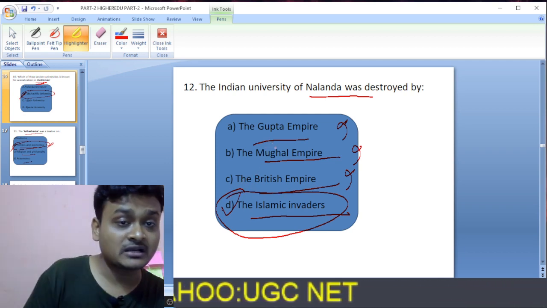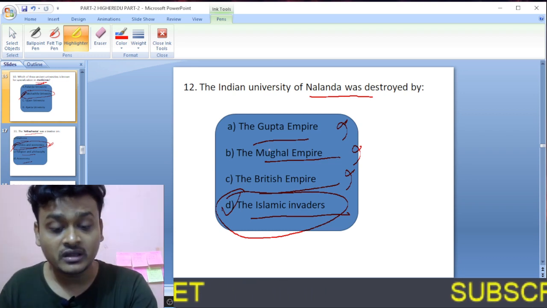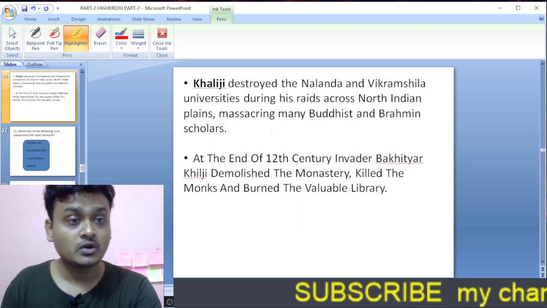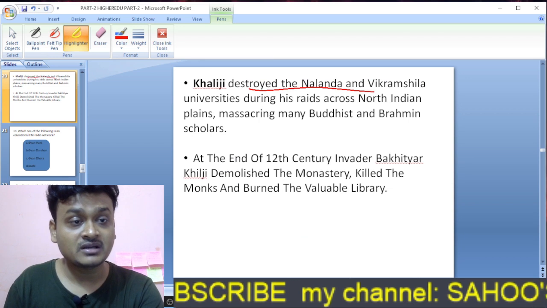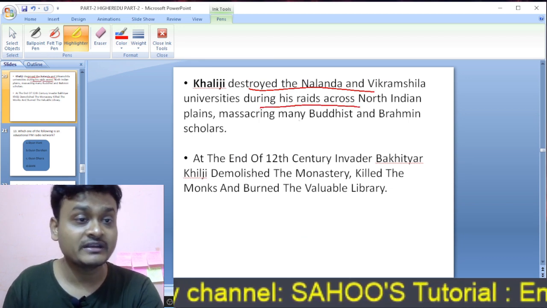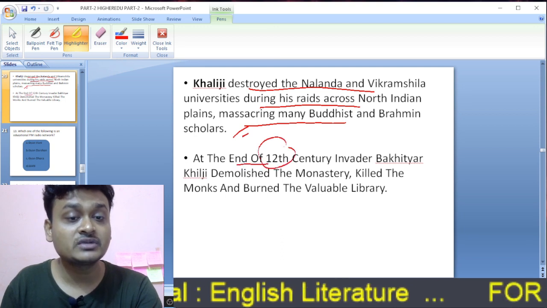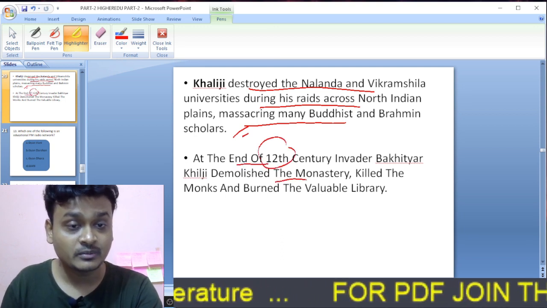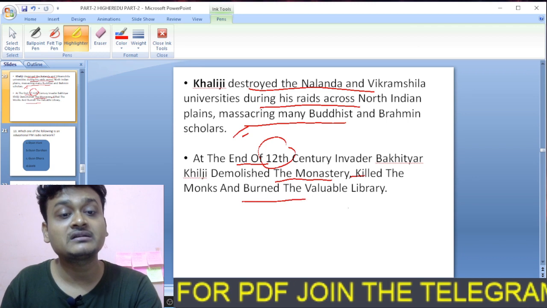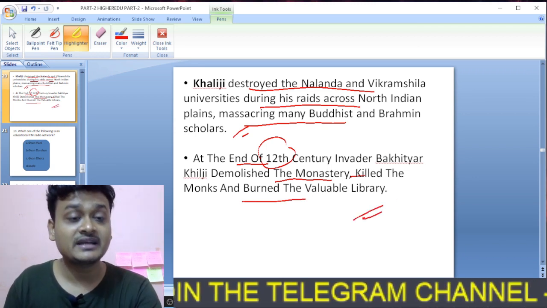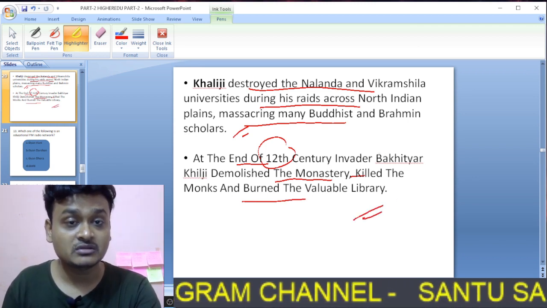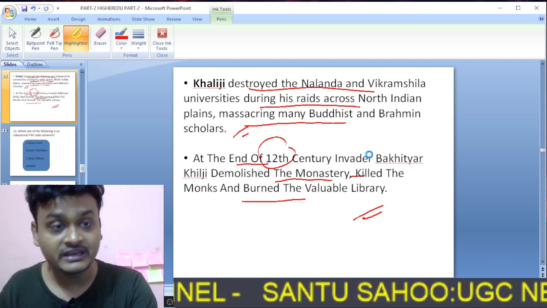The Indian University of Nalanda was destroyed by the Islamic invader Bakhtiyar Khilji and his group of people. Khilji destroyed the Nalanda and Bikramshila universities during his raids across the North Indian plains, massacring many Buddhist and Brahmin scholars. At the end of the 12th century, he demolished the monastery, killed the monks and burned the valuable library.